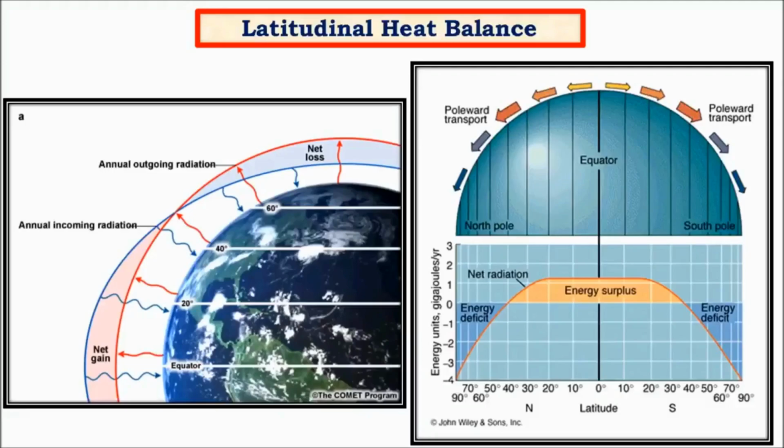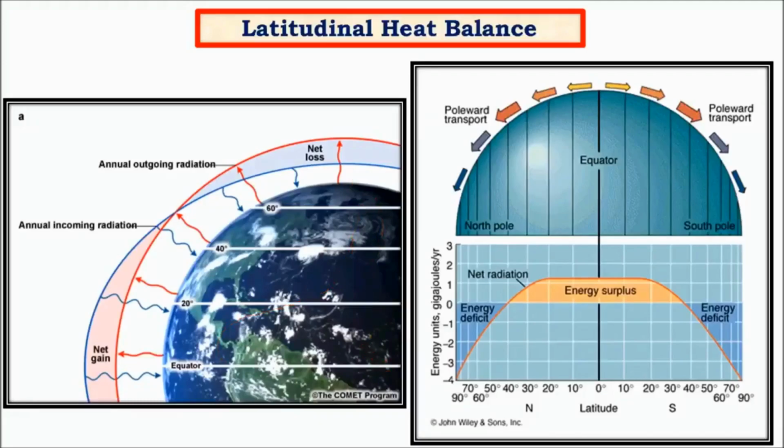So the heat difference between the poles and the equator is quite high, and this difference in heat is balanced by various factors like wind systems and ocean currents, where these winds and ocean currents transfer excess heat from the equator towards the poles, and the cold in the poles is transferred back towards the equator by the same winds and ocean currents.